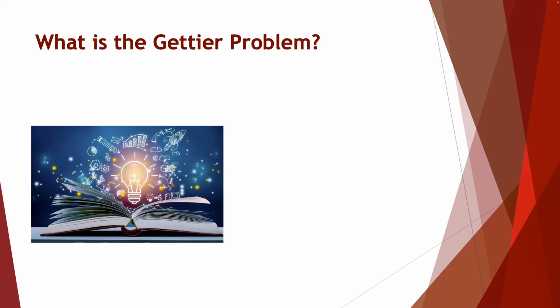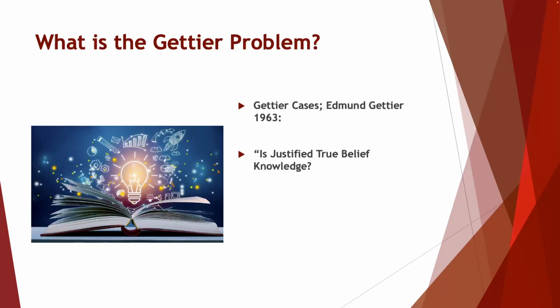The Gettier problem is a major challenge that was introduced by Edmund Gettier in a paper from 1963, titled Is Justified True Belief Knowledge? In this paper, Gettier presented a number of cases in which an individual has a belief that is justified and is true, but is nevertheless not considered knowledge.